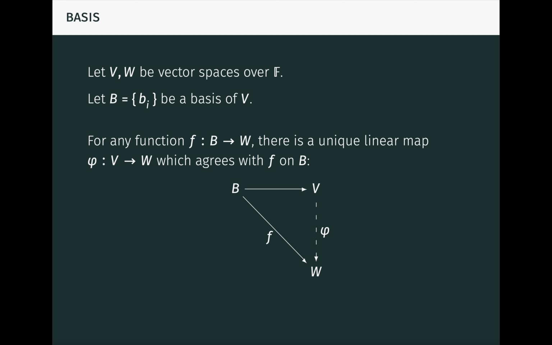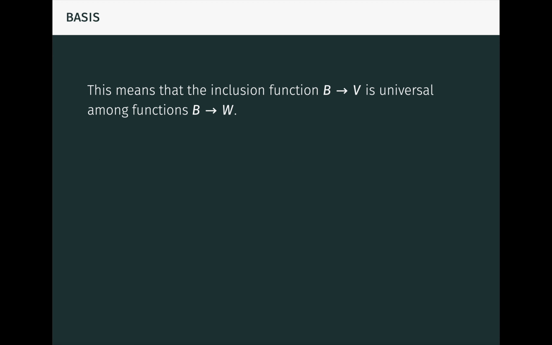Here's the diagram. The arrow on top is the inclusion function from B to V. The map phi is defined like this, where the sums are finite. It's easy to see that this is the only possible definition. If phi is linear and extends f, then it must be defined in this way. On the other hand, it's also easy to check that this definition does give a well-defined linear map which extends f. This means that the inclusion function from B to V is universal among all functions from B to W by way of linear maps, and that's true for any W.